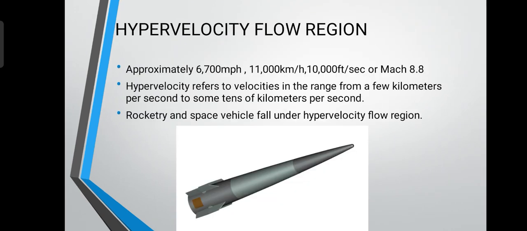Now we talk about the hypervelocity flow region. This ranges approximately from 6700 miles per hour, 11,000 km per hour, 10,000 feet per second, or all the numbers above Mach 8.8. Hypervelocity refers to velocities in the range from a few kilometers per second to some tens of kilometers per second. Rocketry and space vehicles fall under the hypervelocity flow region. In the figure given below, you can see a typical hypervelocity projectile. Its shape, structure and materials are chosen keeping in mind how an object would be moving in the hypervelocity flow region.